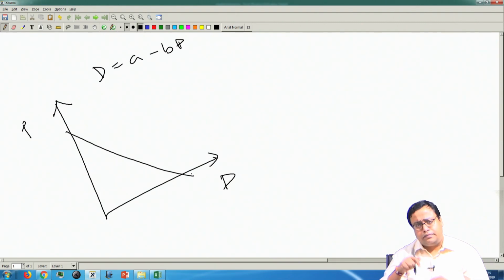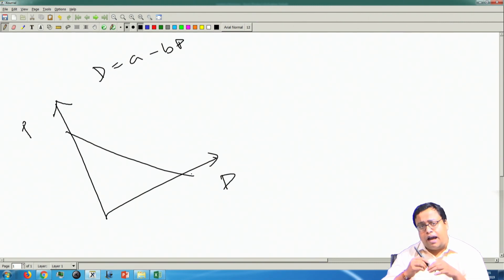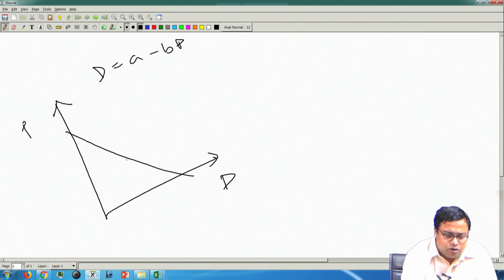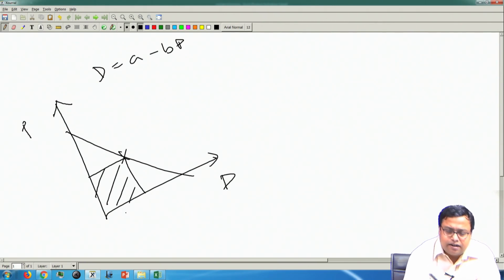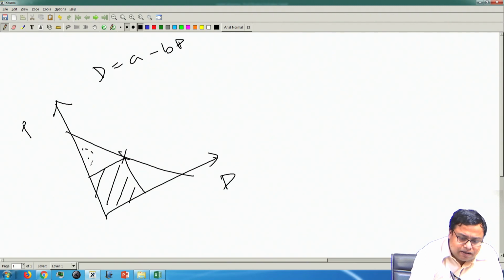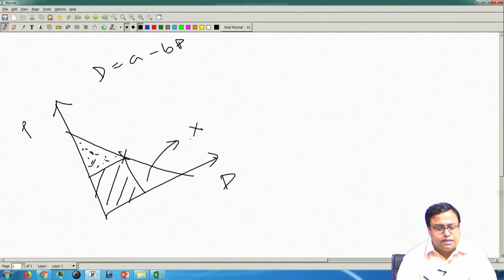But oftentimes you have the capability of having multiple prices at multiple time periods. If I am a monopolist and I price here, this is the part that I earn, this is the consumer surplus, and this is the part which nobody gets. The dotted part the consumer gets, the shaded part I get, and this part nobody gets. So, that is probably a wastage.